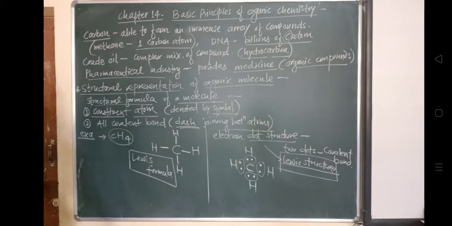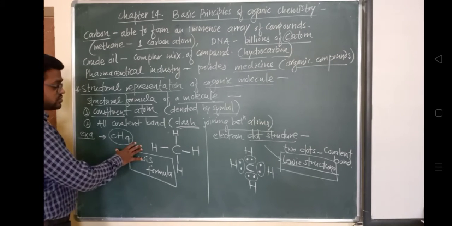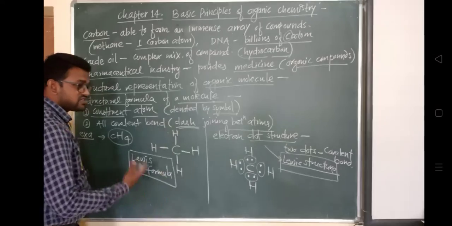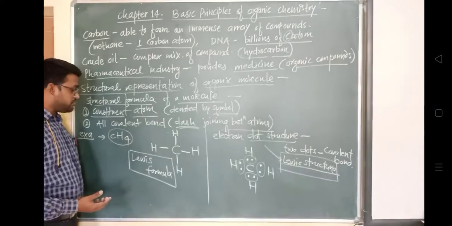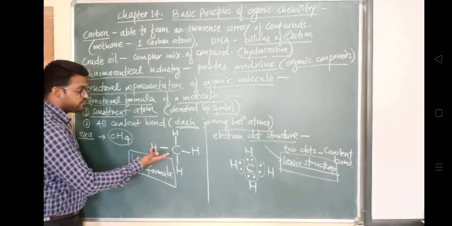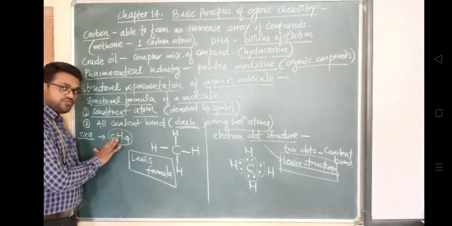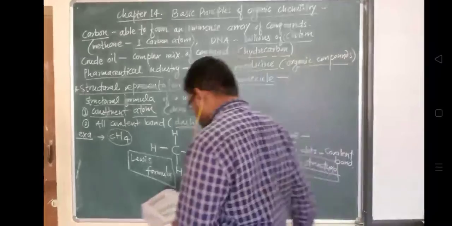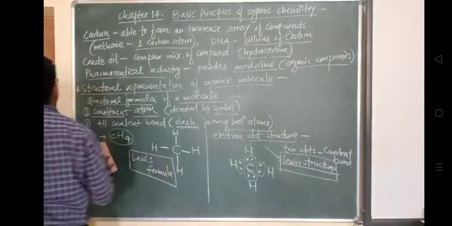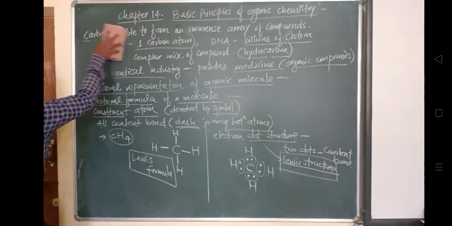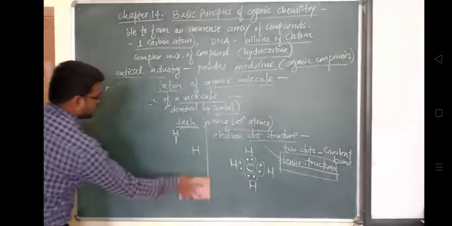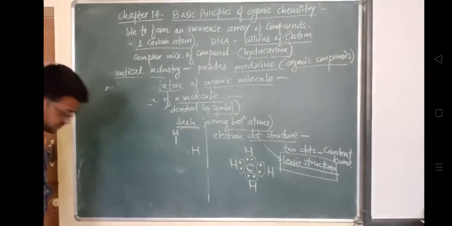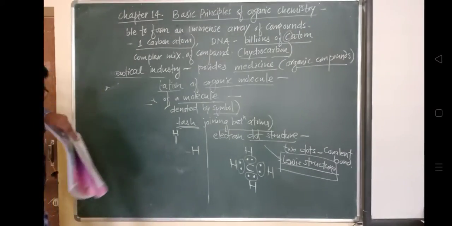So we'll see next the condensed formula, because it is not always feasible to draw the complete structure to represent any molecule. Now look at how we represented this molecule as CH4. Like this. That is called a condensed formula. How to write the condensed formula, that we will see.